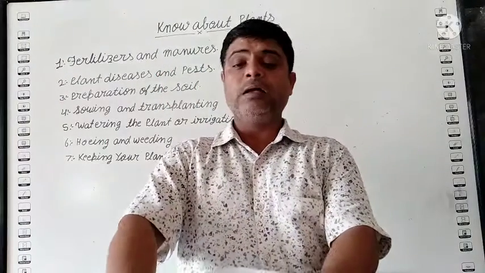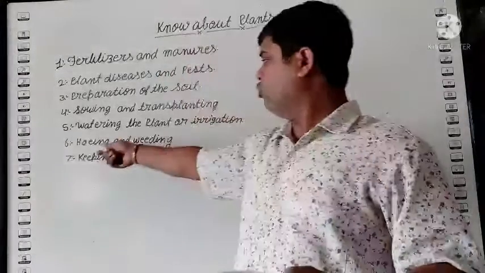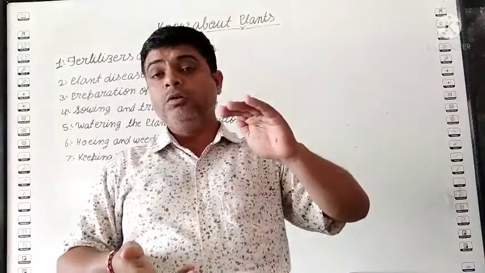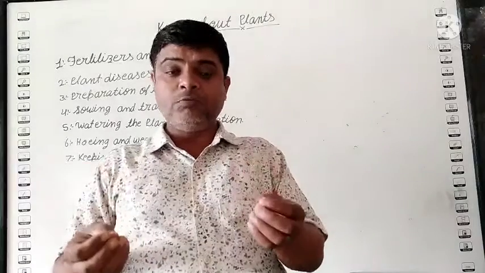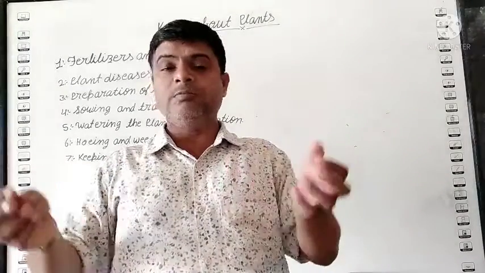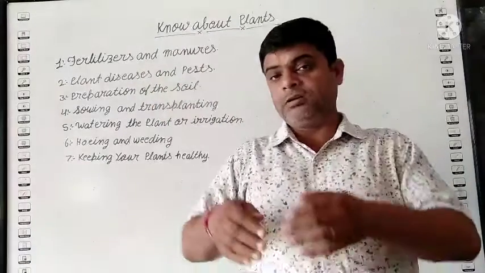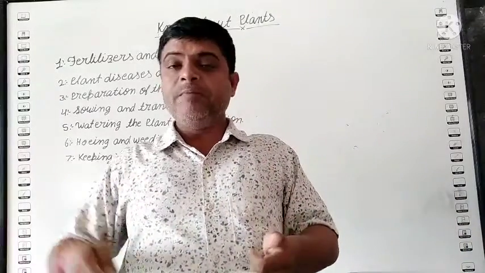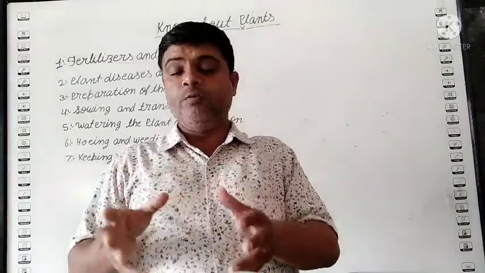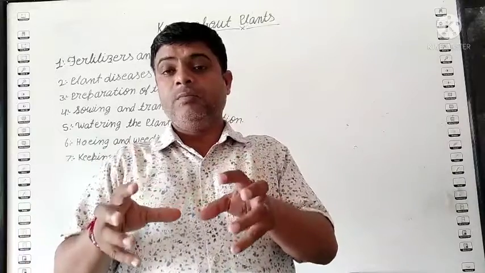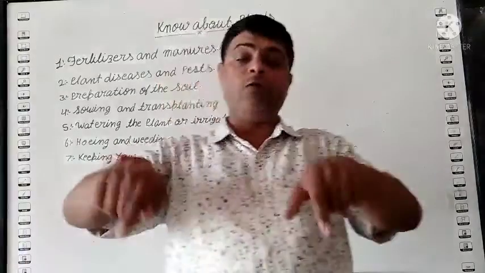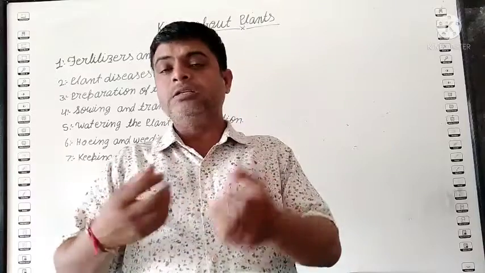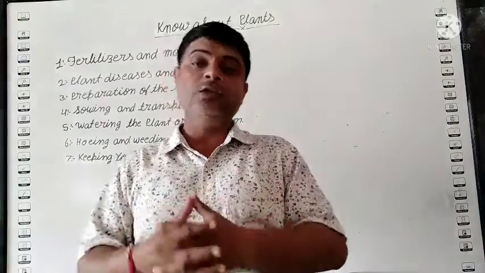Students, after that, hoeing and weeding. What is this? When the plant grows, remove the unwanted things, because some unwanted herbs also develop around the crops. So remove such things and do some hoeing, meaning make the soil loose around the crops. The result is that the roots grow deep inside the soil.